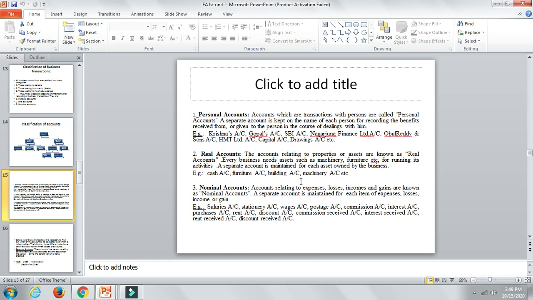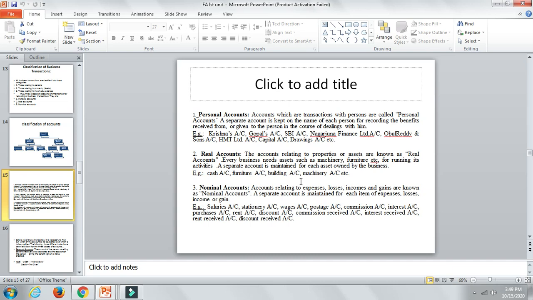Krishna account, Gopal account, SBI account, Nagarjuna Finance account. Krishna account and Gopal account are natural persons, whereas SBI, Nagarjuna Finance Limited, Oval Reddy and Sons, HTML, these all are artificial persons. Representative accounts will take into consideration drawings account and capital account. Okay. So next one is the real account.